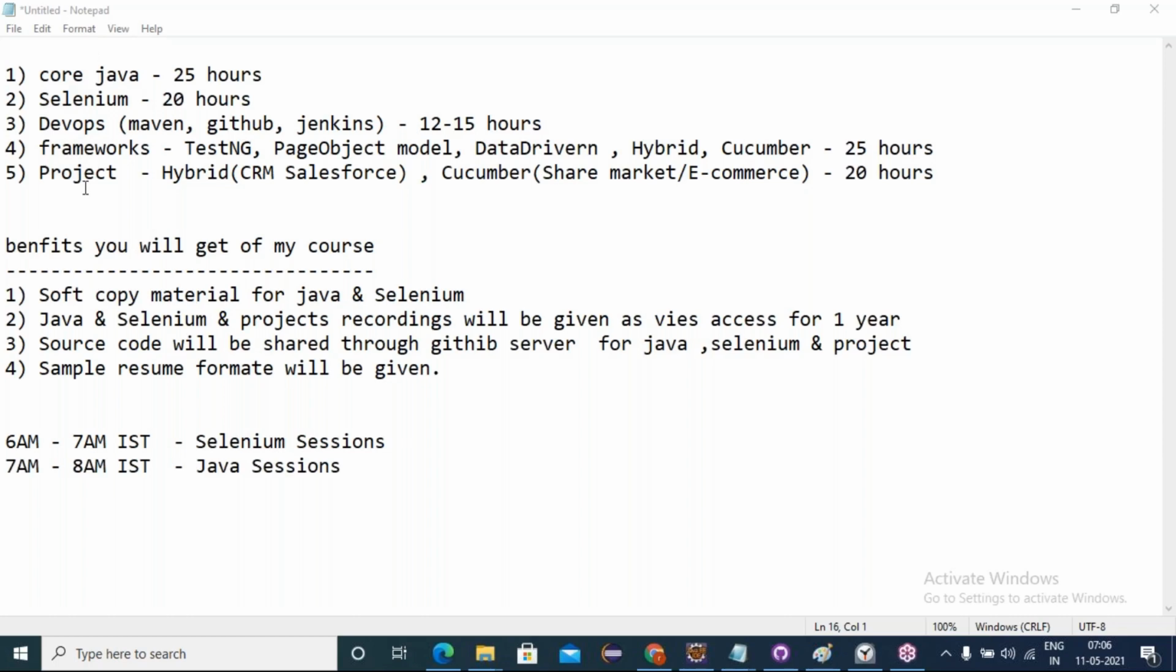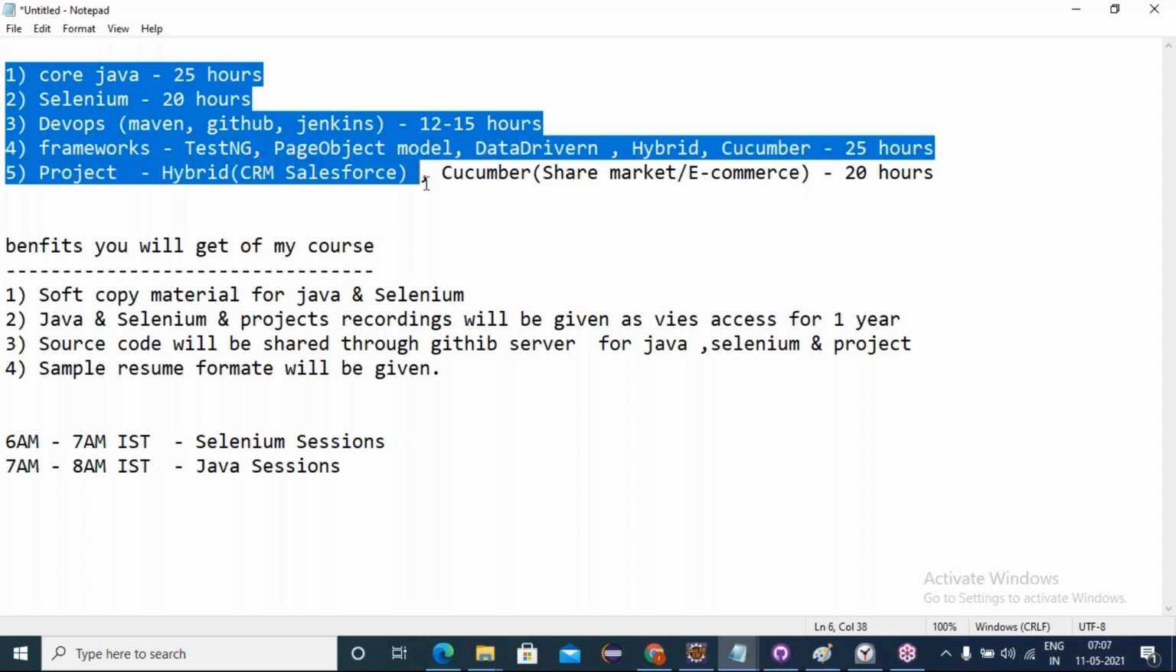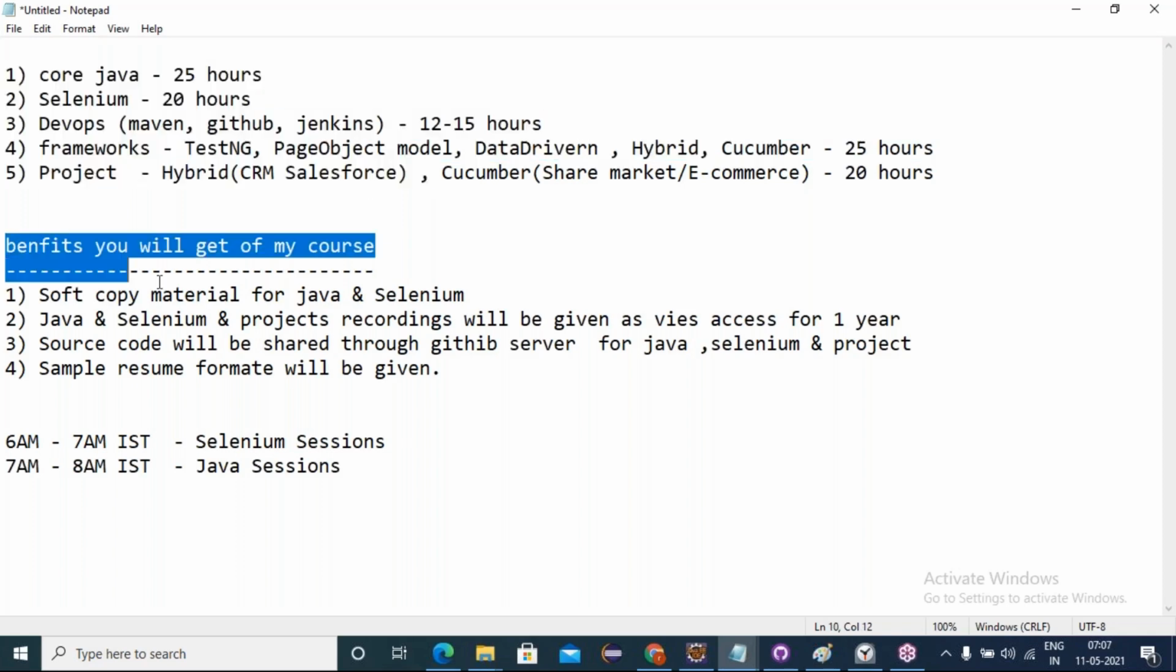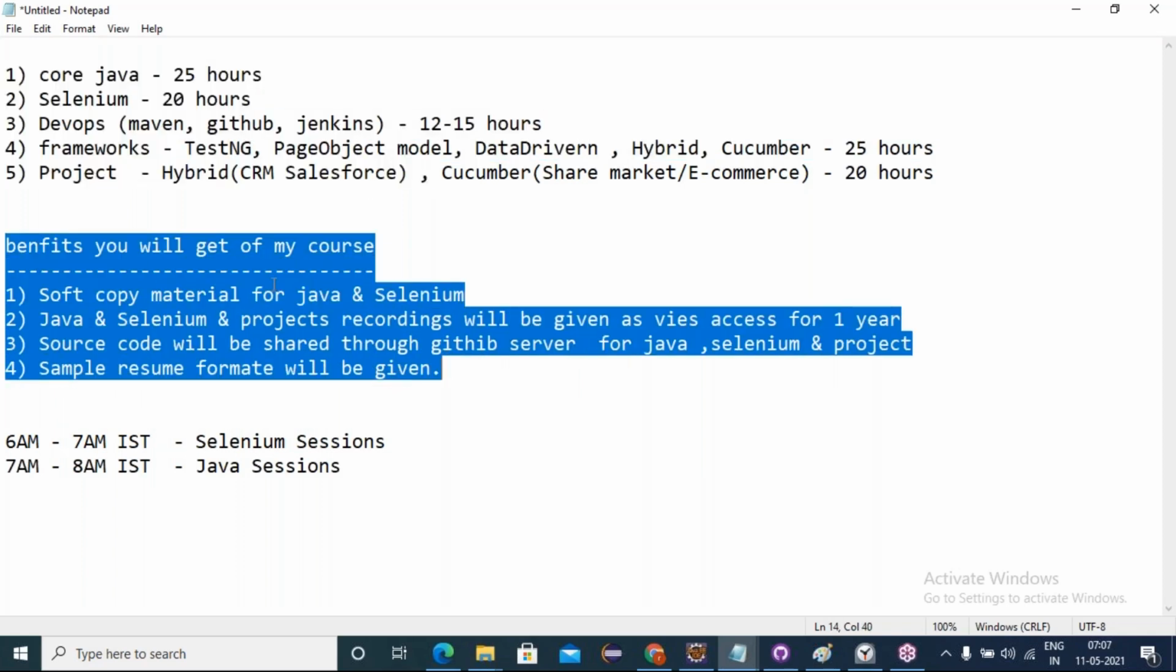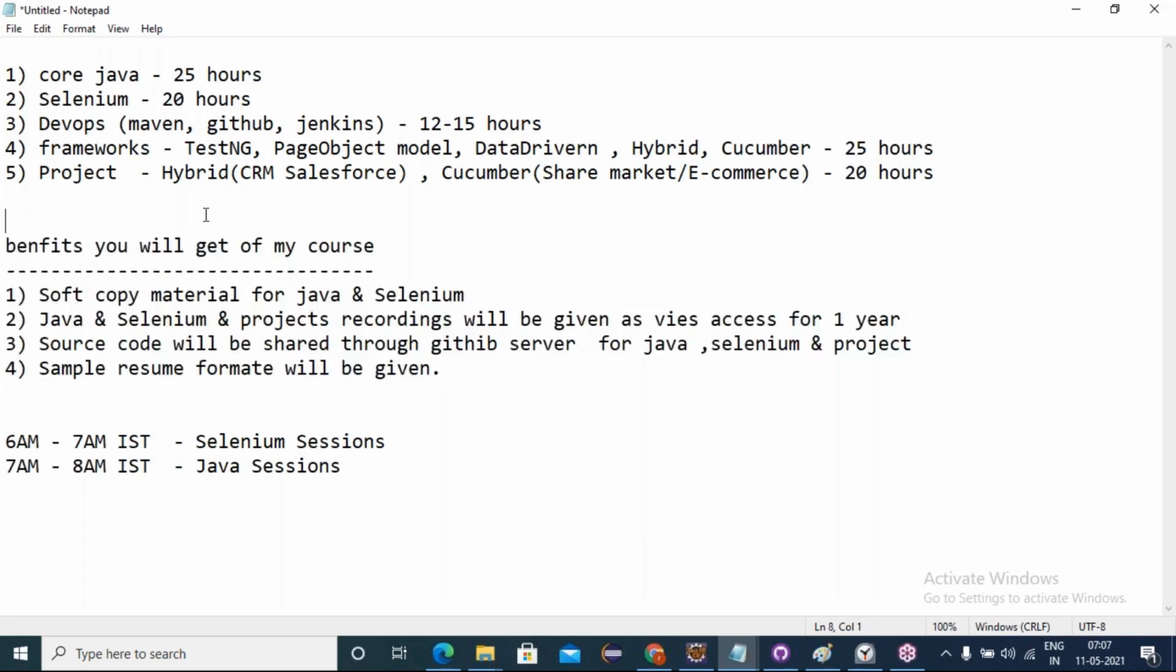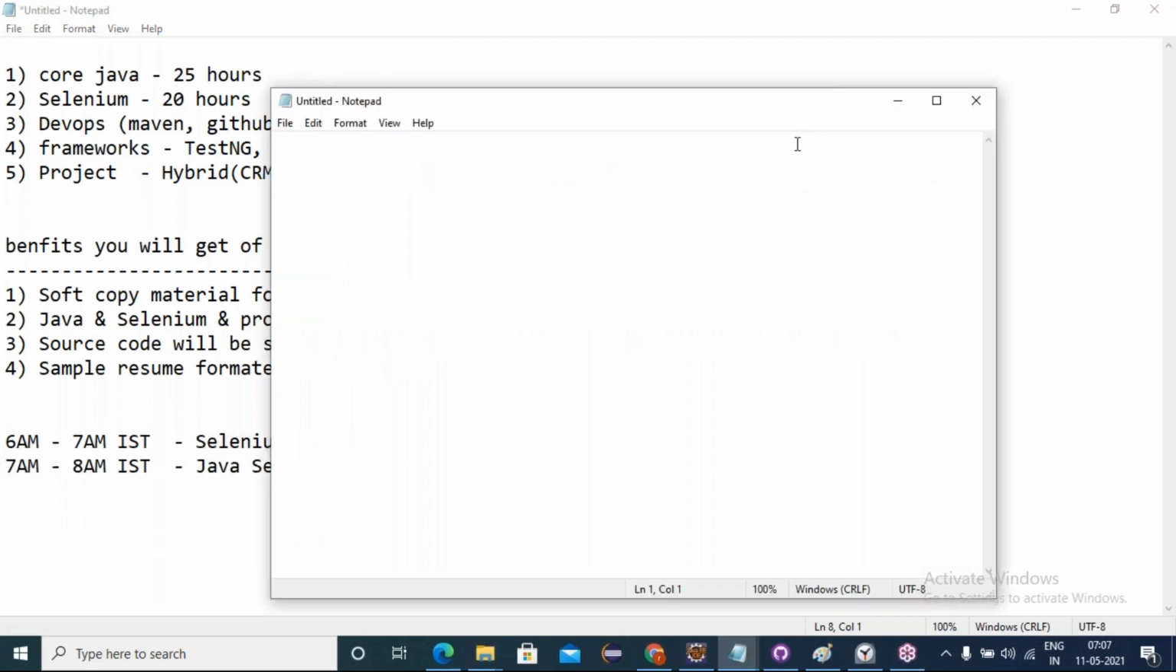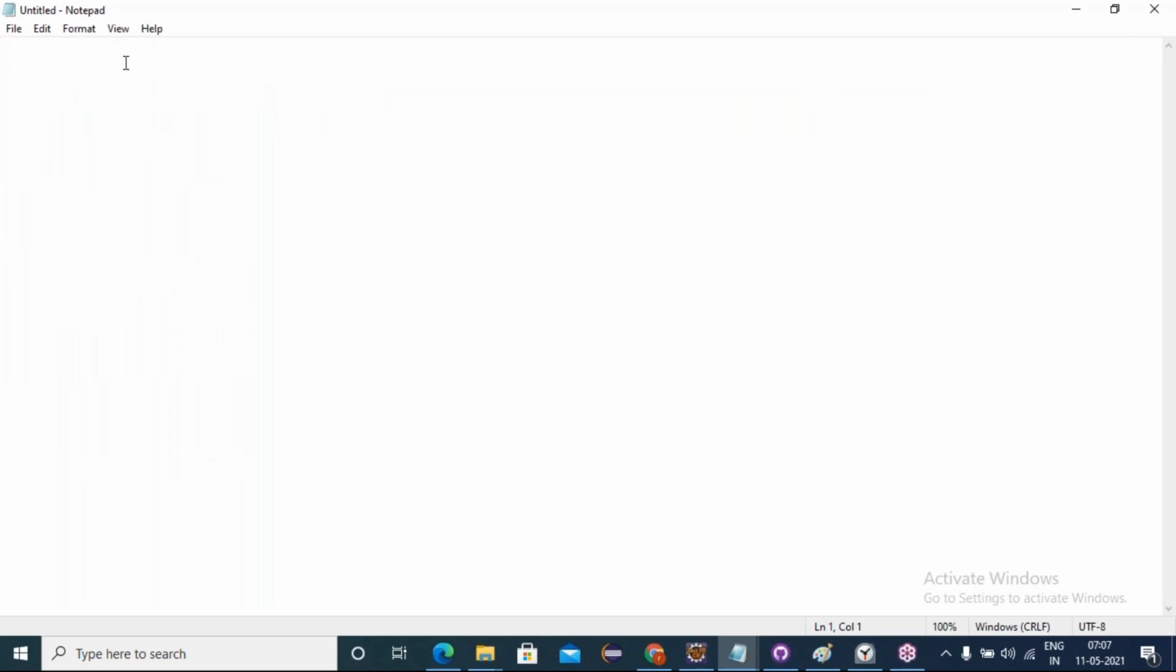Yesterday we discussed briefly what we are going to cover: core Java, Selenium, DevOps, frameworks and project, and what benefits you'll be getting. We have seen the course content curriculum. I discussed briefly what concepts I'm going to cover in Selenium, everything at a glance. Today, day 2 demo, we are going to start, friends. Directly, let's start the Selenium demo.